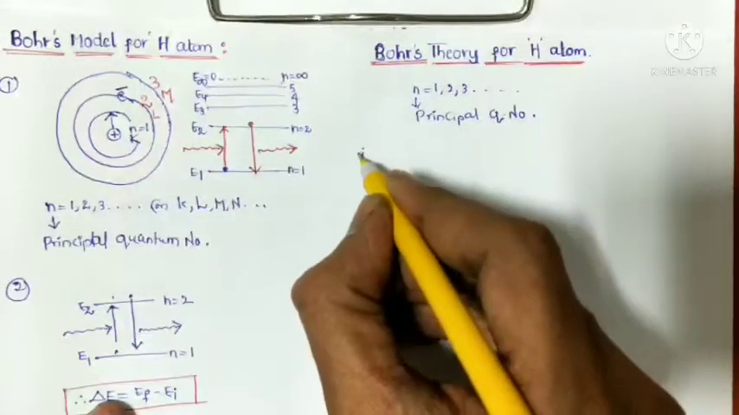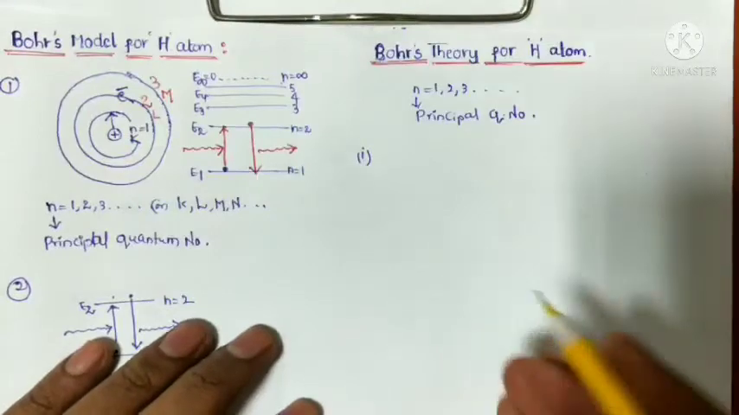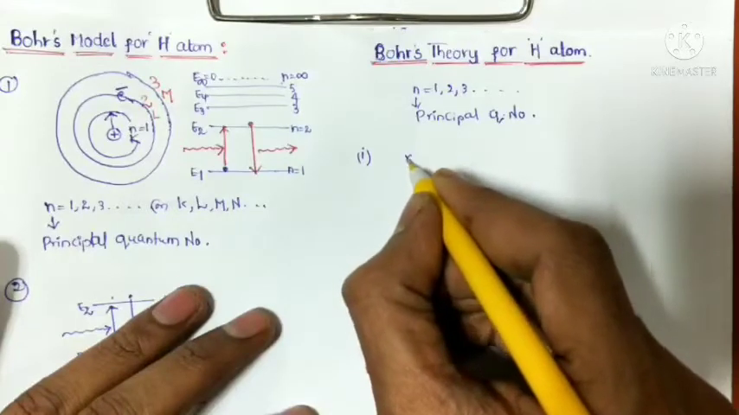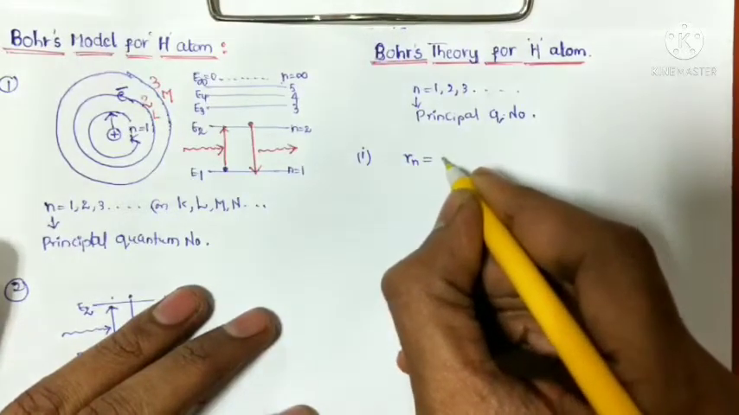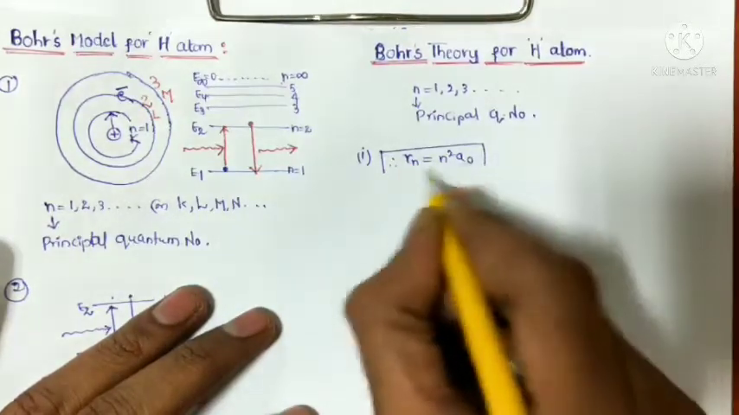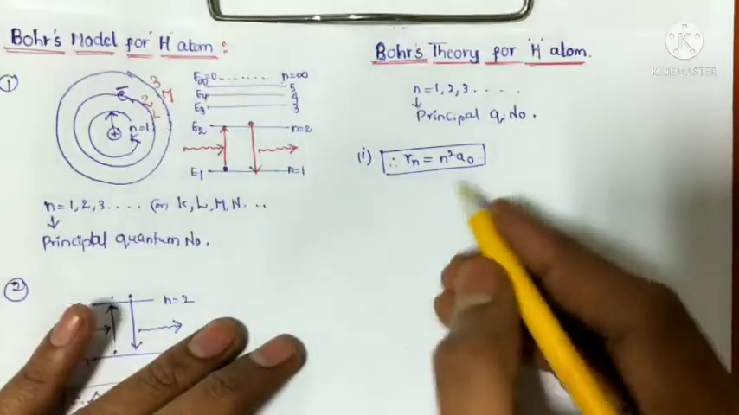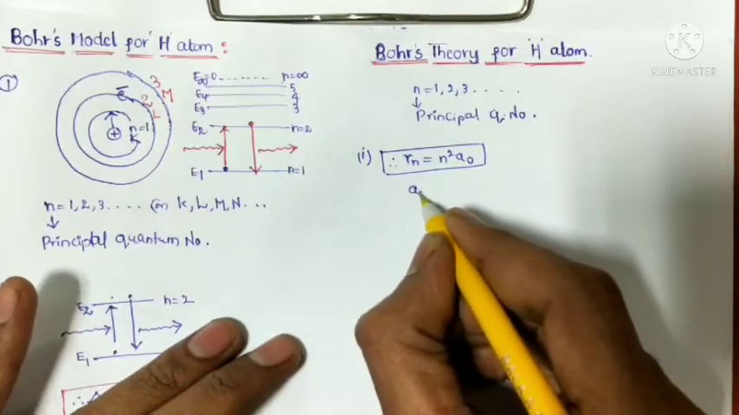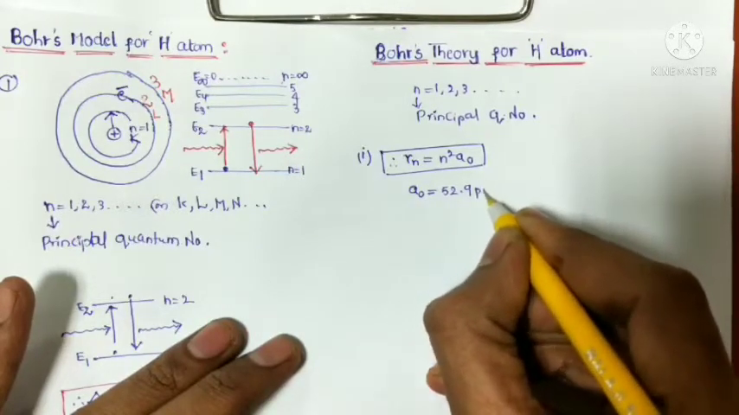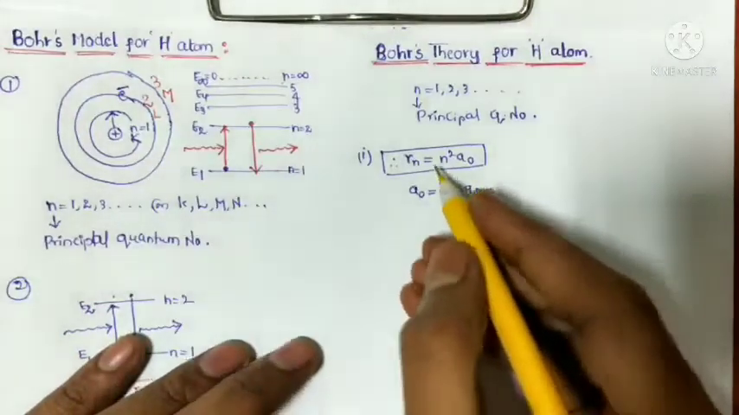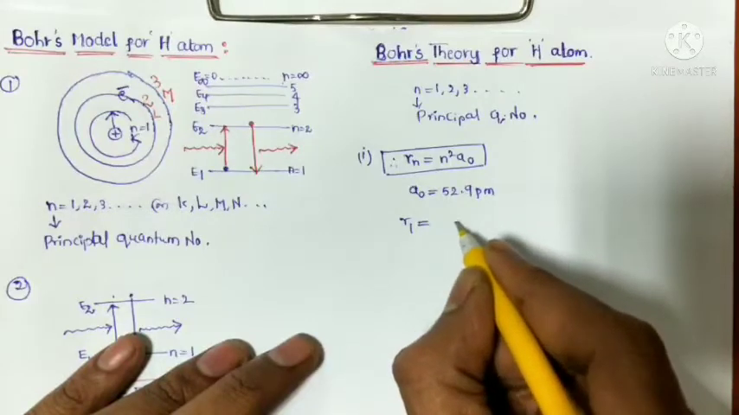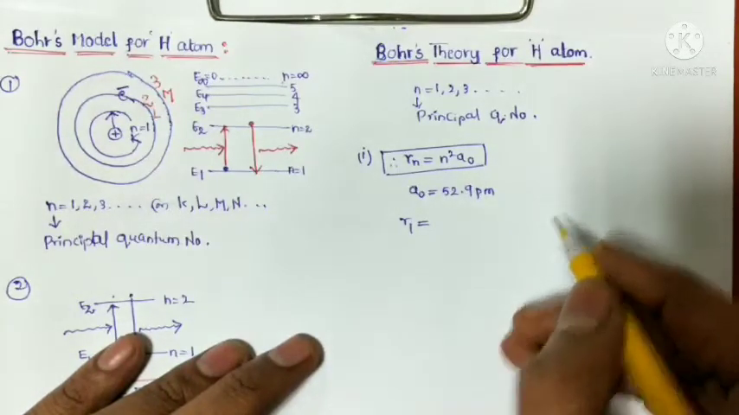Now first he calculated the radius of the stationary state. The radius of the nth stationary state, he explained, is Rn equals n square a naught, where a naught equals 52.9 picometers. Now from this we calculate the first stationary state radius.